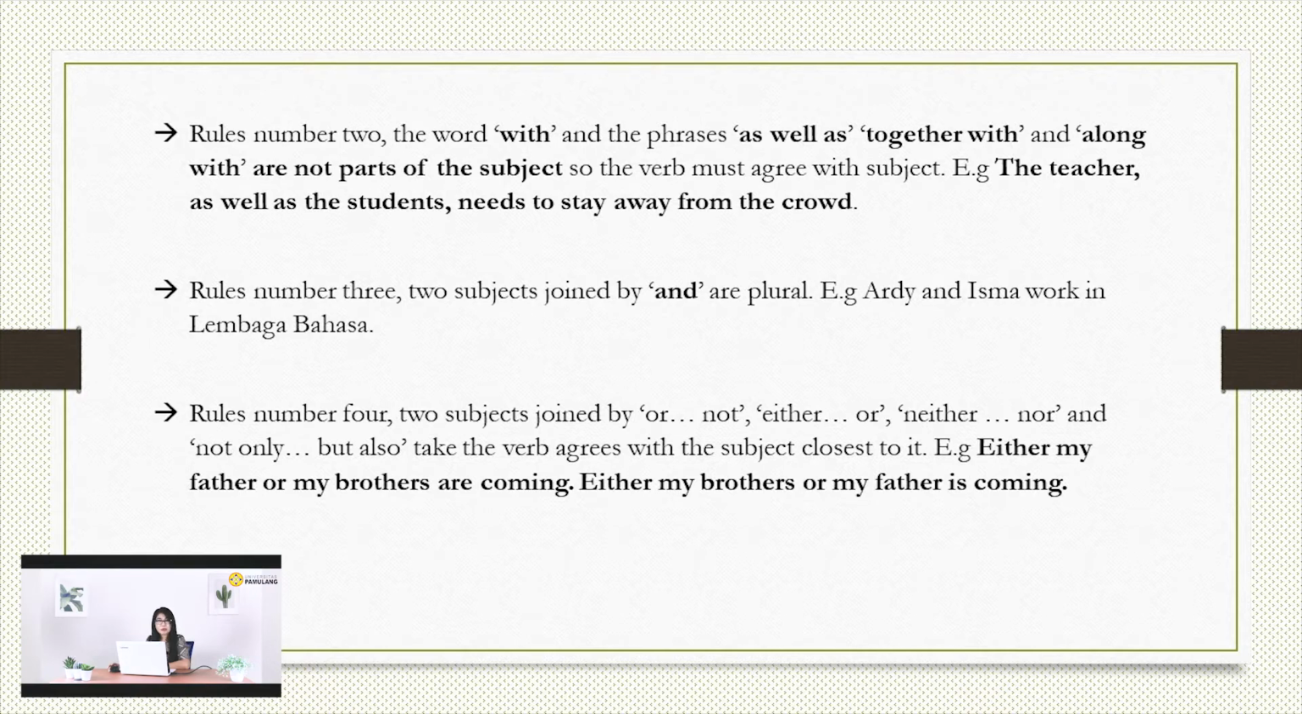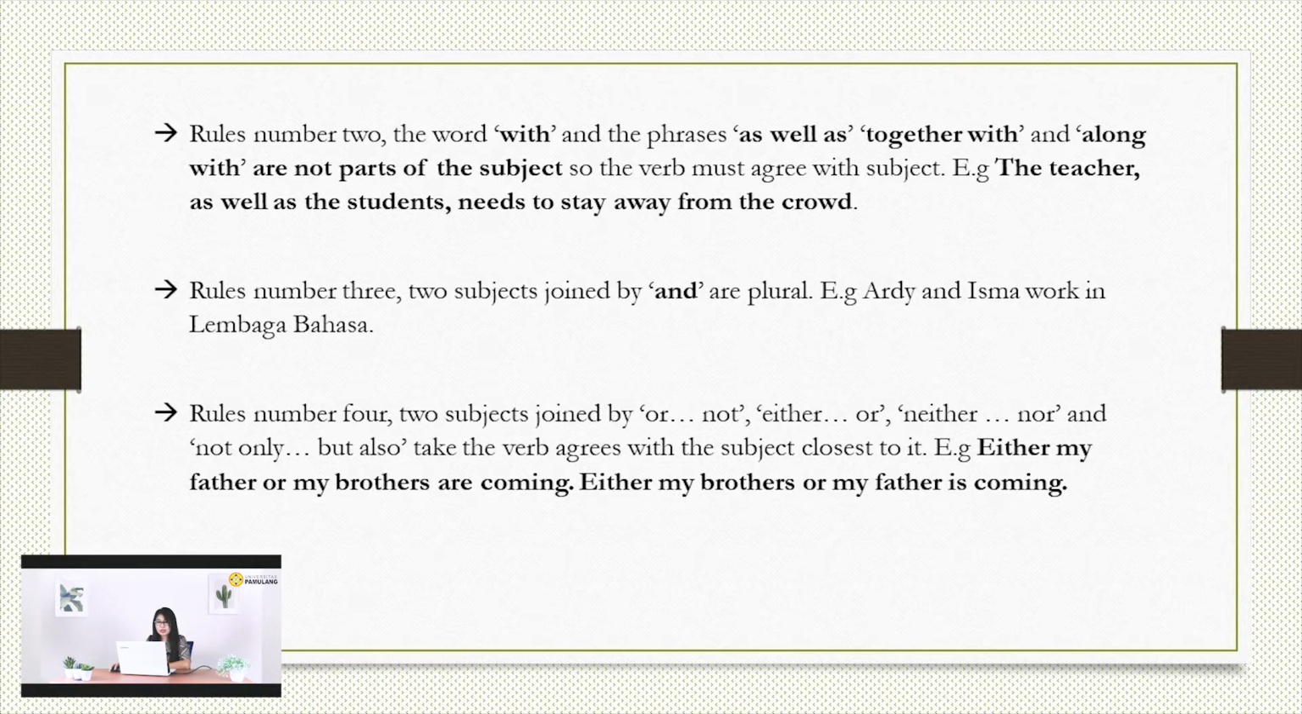Next, rule number 4. Two subjects joined by or, not, either...or, neither...nor, not only...but also: the verb agrees with the subject closest to it. Example, either my father or my brothers are coming. Either my brothers or my father is coming.